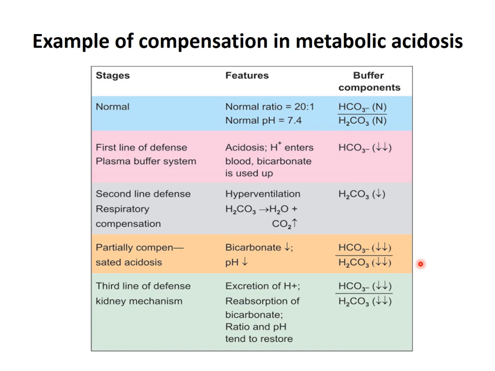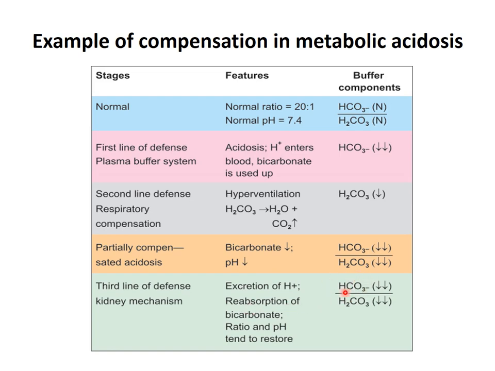So all the three levels are decreased in the partially compensated acidosis. As a third line of defense mechanism by the kidney, excess H+ is excreted out and there is reabsorption of bicarbonate that occurs in the proximal convoluted tubule and distal convoluted tubule. So once there is this excretion of H+, that is the acid component, and reabsorption of bicarbonate, that is